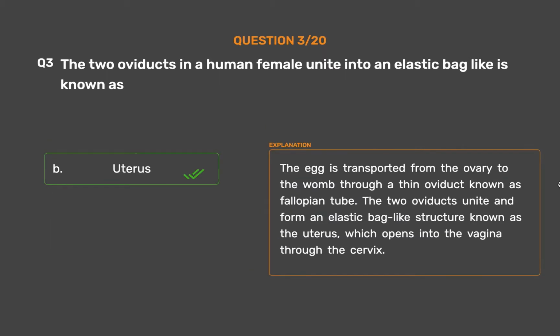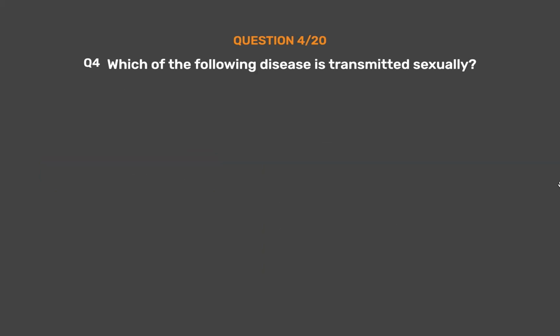The egg is transported from the ovary to the womb through a thin oviduct known as fallopian tube. The two oviducts unite and form an elastic bag-like structure known as the uterus, which opens into the vagina through the cervix.